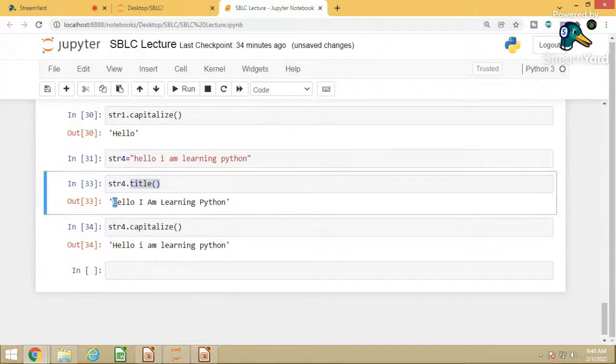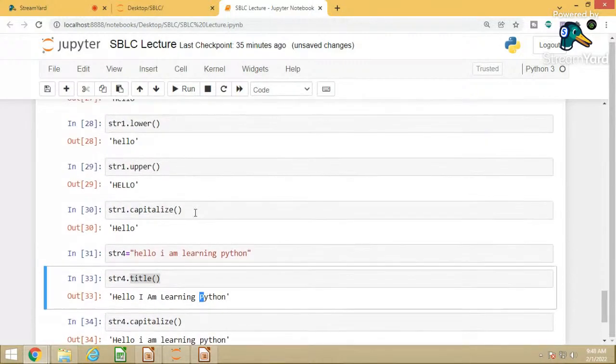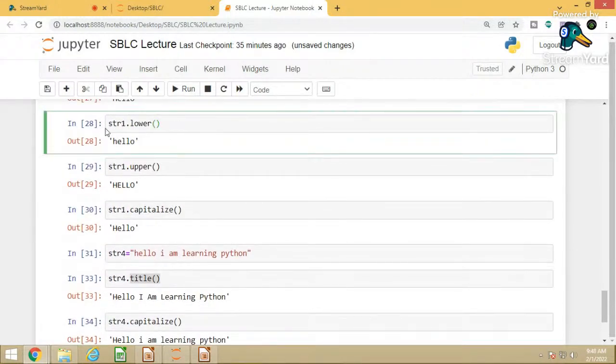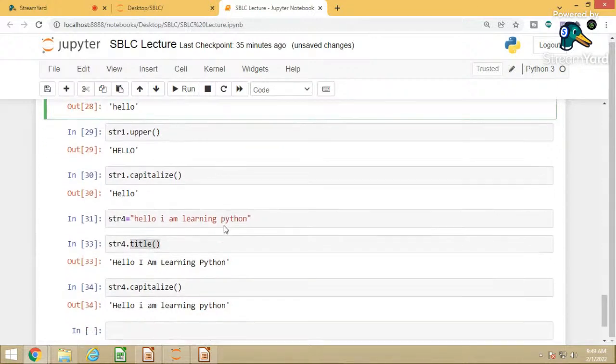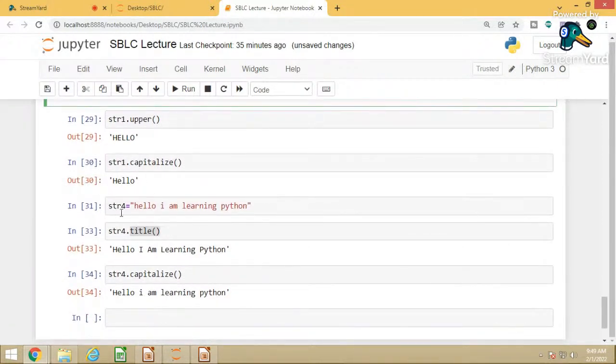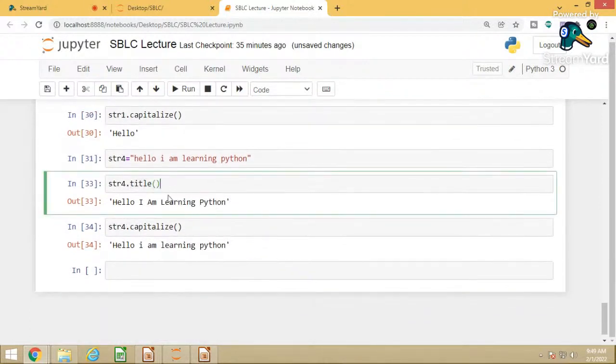So Hello, H will be capitalized. I will be capitalized. A will be capitalized. Learning, L will be capitalized. Python, P will be capitalized. So we have seen there are many methods. One is lower, it will convert all the letters into lowercase. Upper will convert into uppercase. Capitalize can convert the first letter into uppercase. Then we have title case, so every word's first letter will be capitalized, or you can say uppercase. Those are some functions we have.